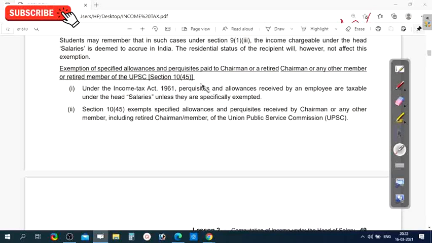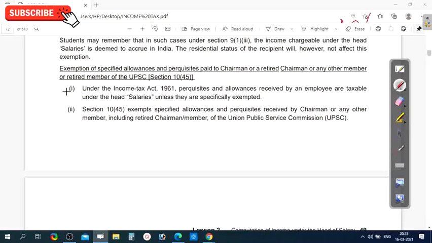UPSC recruits high officials, high grade employees in the country. So some special allowances and special perquisites are given to such chairmen and members of UPSC, and those are exempted from the tax. Those which are exempted from the tax.